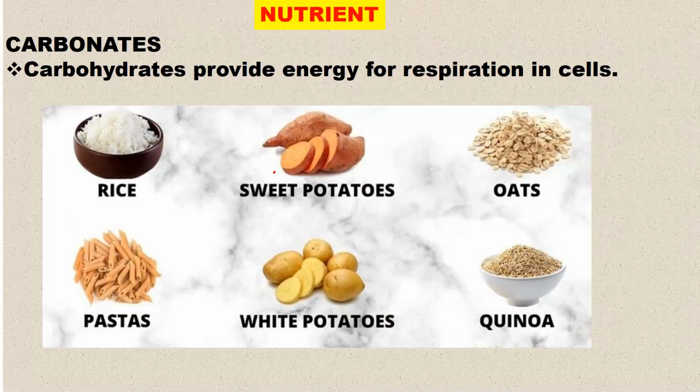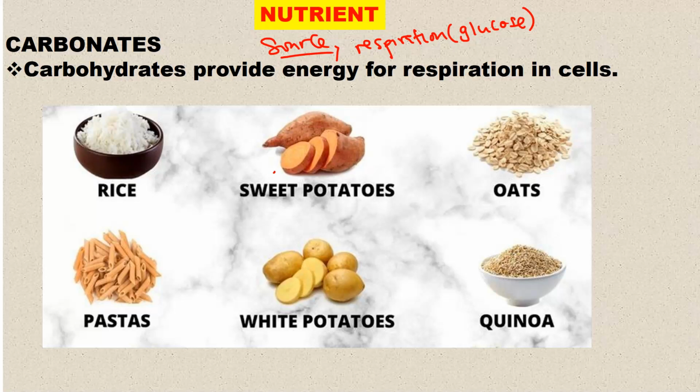All right, having looked at this part, let us look at now the food groups. The first one that we are going to look at is carbohydrates, and under this, we are going to focus mainly on the functions. So what are the functions of carbohydrates? Carbohydrates mainly are a source of energy, and this energy comes from respiration. When they are broken down during respiration, that is glucose, energy is produced.